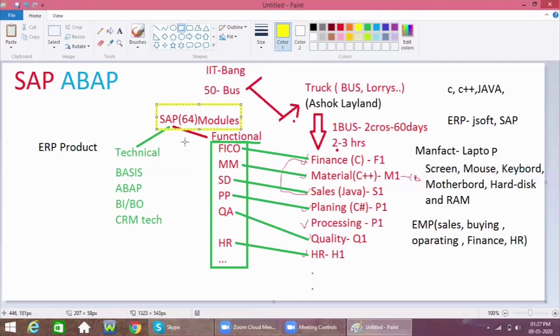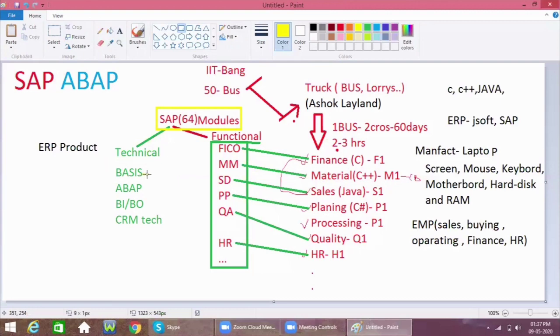SAP is one software, and based on the customer requirement, that is the Ashok Leyland requirement, they will do the configuration. So what will the technical people do?